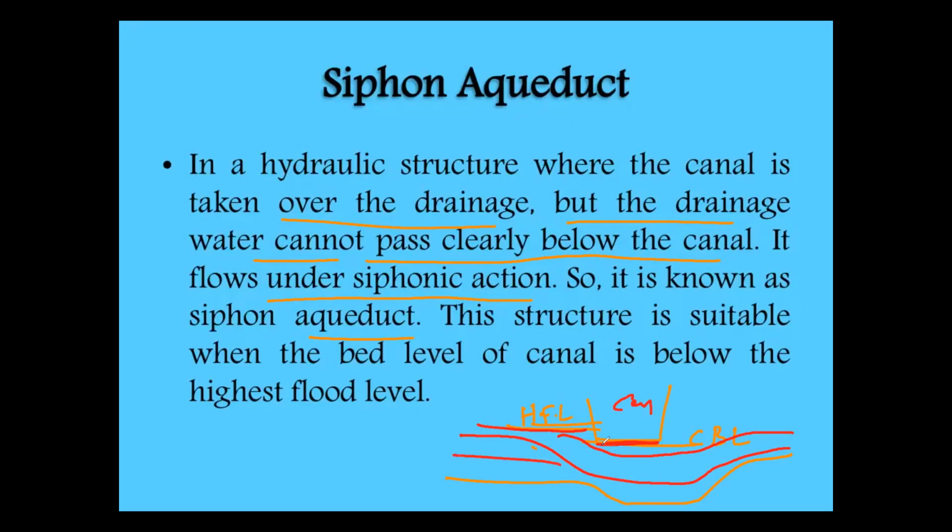Then the water passes and touches the canal bed level and goes on. So this is the siphon flow. This is the siphon aqueduct.